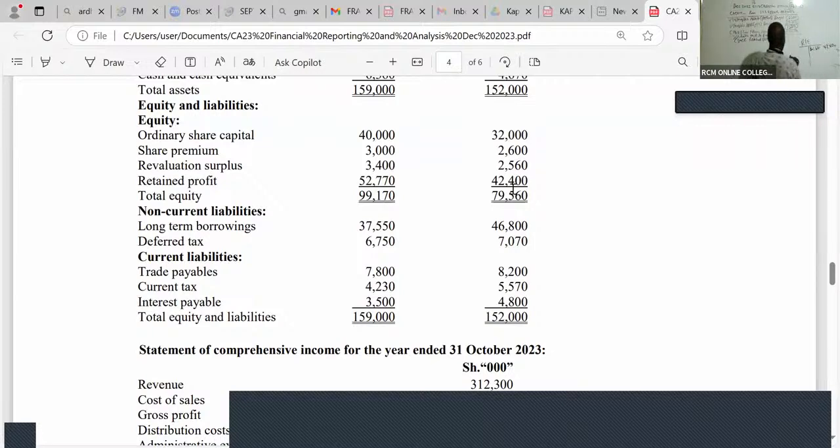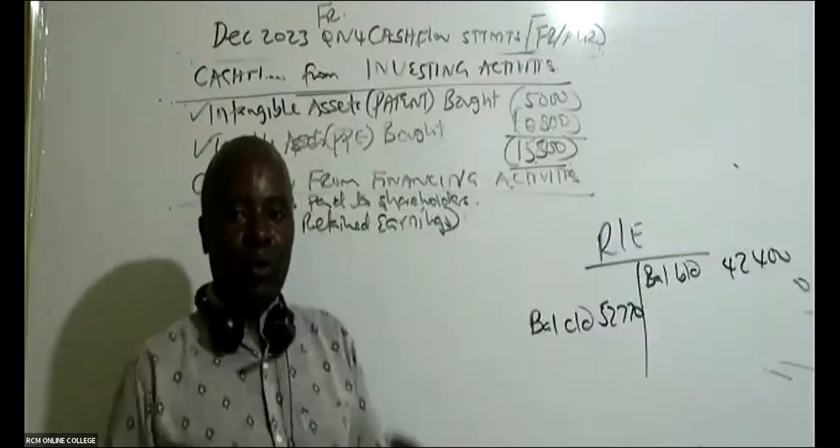And then we have balance carried down. So balance carried down for retained earnings. What do we have here? Balance carried down for retained is 52,770. And now, ladies and gentlemen, remember that these retained earnings will always increase because of the profits that we make in the year.